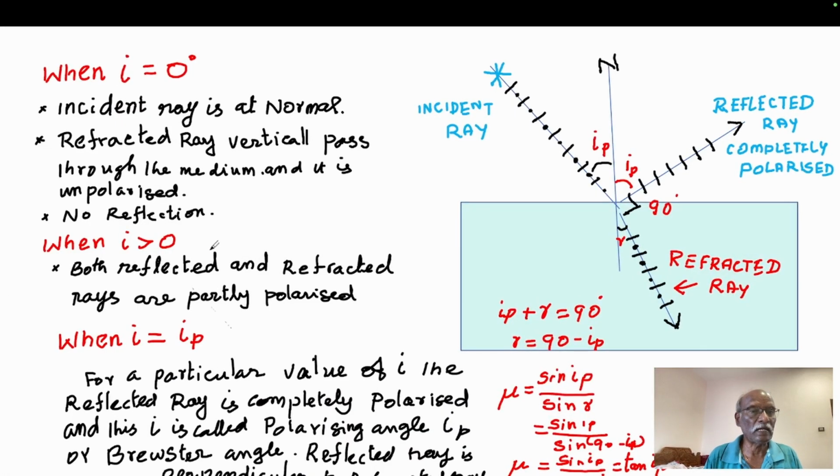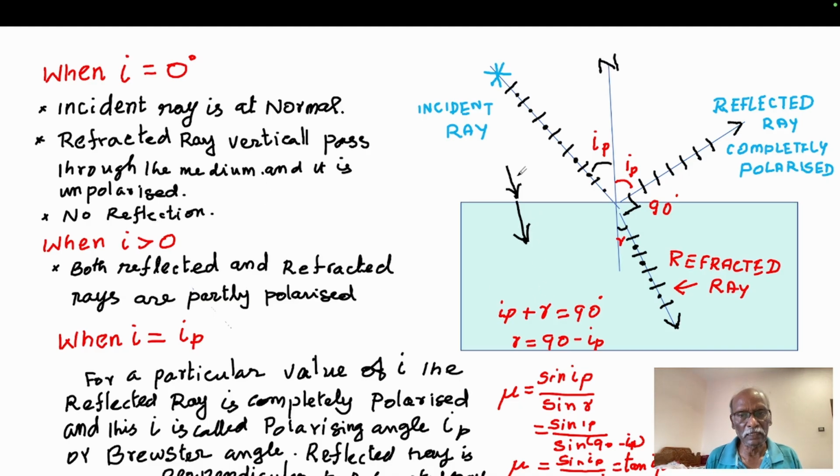Now, when the angle of incidence I is 0, what happens? The ray simply falls vertically and passes through. The incident ray is normal and passes simply into the second medium, and no reflection occurs.